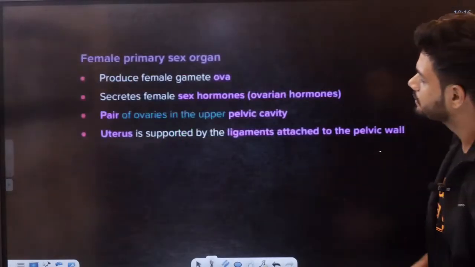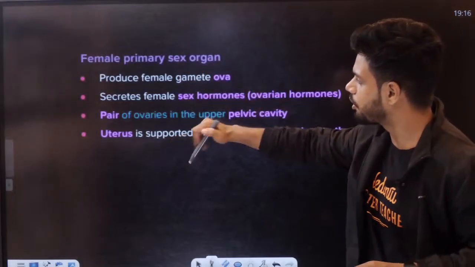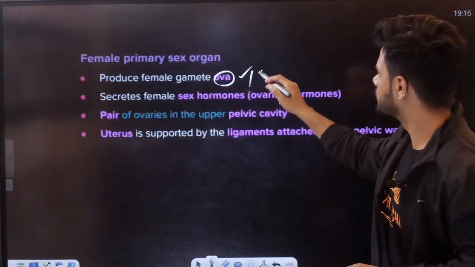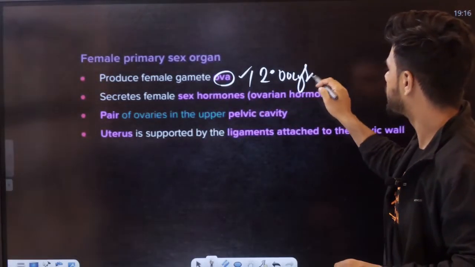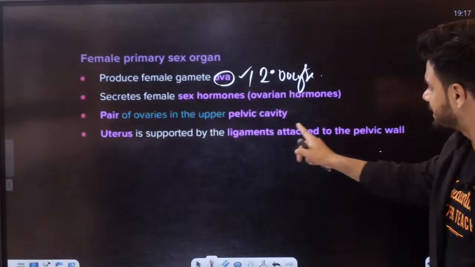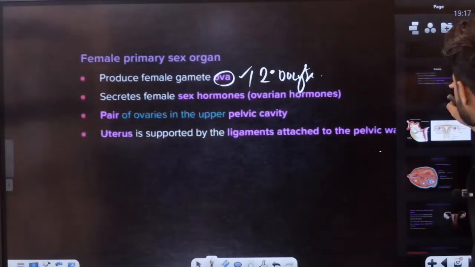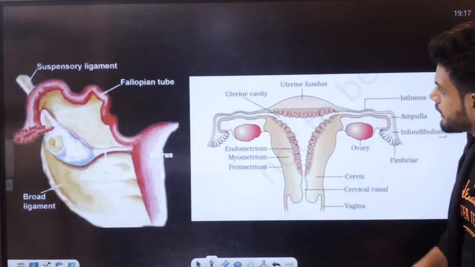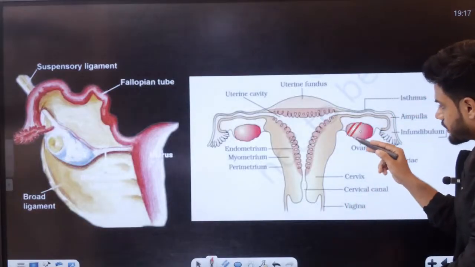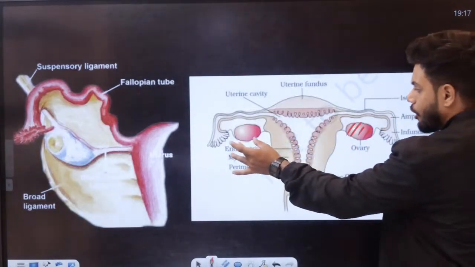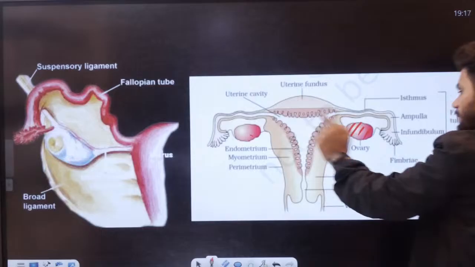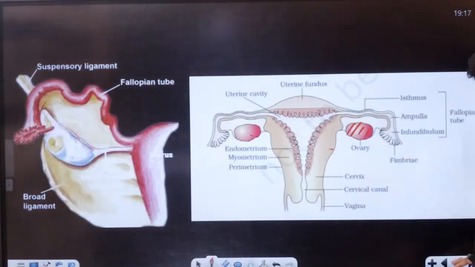Now, students, there are female primary sex organs. Here are the organs here, that is the ova or the secondary oocyte. A pair of ovaries in the upper pelvic cavity. The uterus is supported by ligaments attached to the pelvic wall. Students, can all of you see, this is the primary sex organ right here. It can produce the egg. Alternating months: if this ovary produces the egg this month, next month the other will produce. So they will alternate with each other, students.